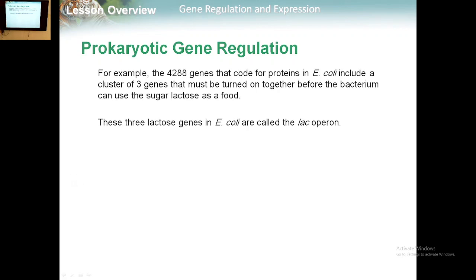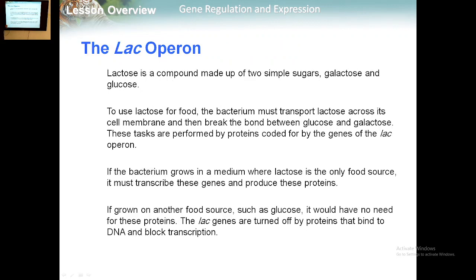For example, the 4,288 genes that code for proteins in E. coli include a cluster of 3 genes that must be turned on together before the bacterium can use the sugar lactose as a food. So we will study the lac operon. These 3 lactose genes in E. coli are called the lac operon. So we will study the 3 lactose genes together.